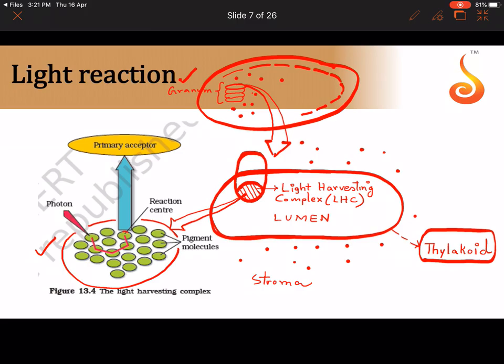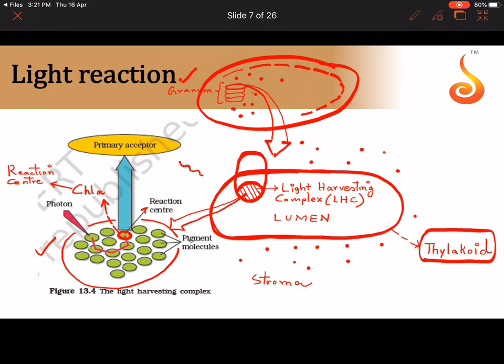There is a pigment in the center of this light harvesting complex. See, I am putting a circle around it and coloring it in red. This pigment molecule is always chlorophyll A, and it is what is referred to as the reaction center. That's what is labeled over here. The major pigment molecule sitting in the center of the light harvesting complex is chlorophyll A.